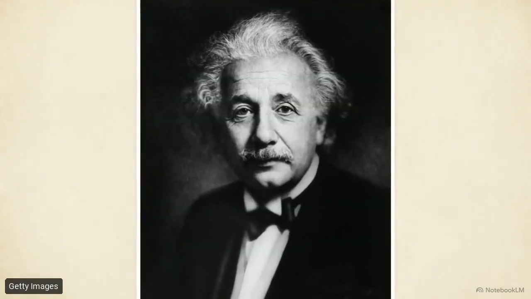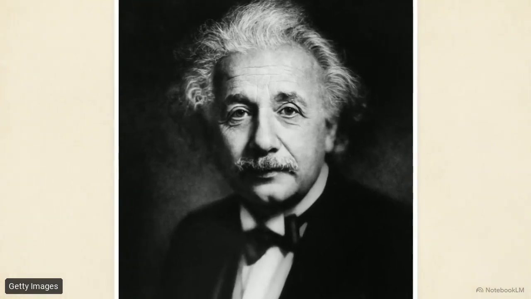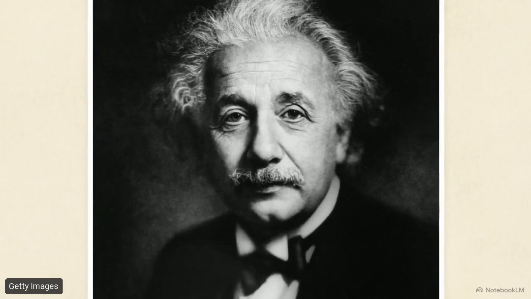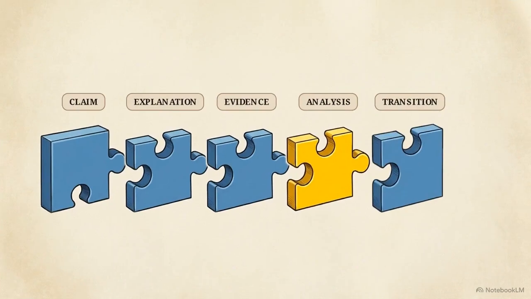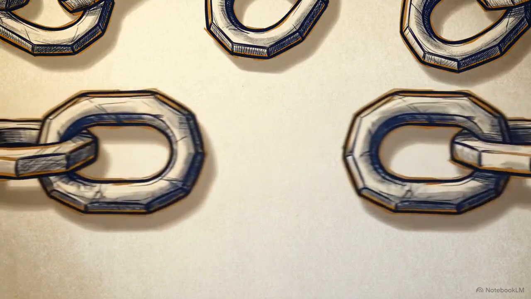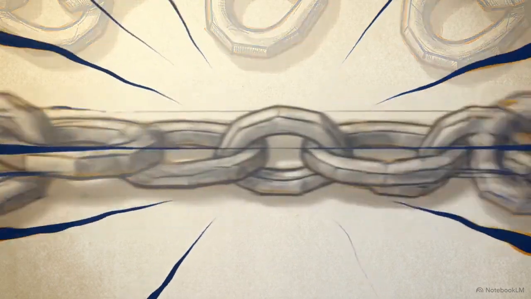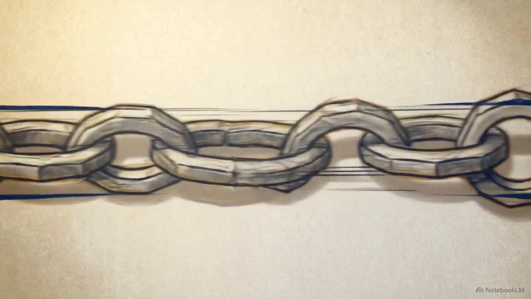For instance, a writer can deploy Allama Iqbal's philosophical concept of khudi, or selfhood, to substantiate a claim regarding spiritual resilience and individual agency. Similarly, Einstein's redefinition of time and reality can ground an argument concerning the limits of classical scientific thought. Step 4 is analysis. Dropping a statistic is ineffective unless you explain exactly how it proves the opening claim. The final step is the transition, using advanced connectors to bridge this paragraph to the next logical point. Isolated paragraphs are ineffective. The 5-step model creates an unbreakable logical chain that moves the reader through the entire argument.